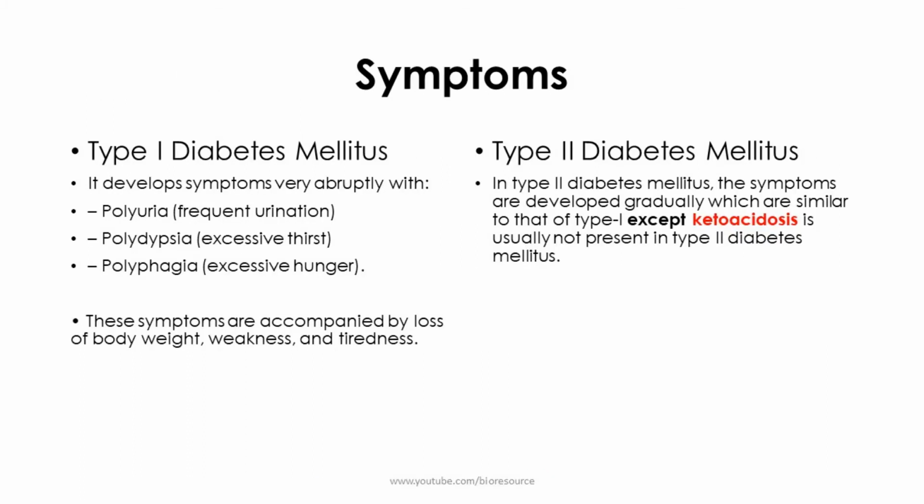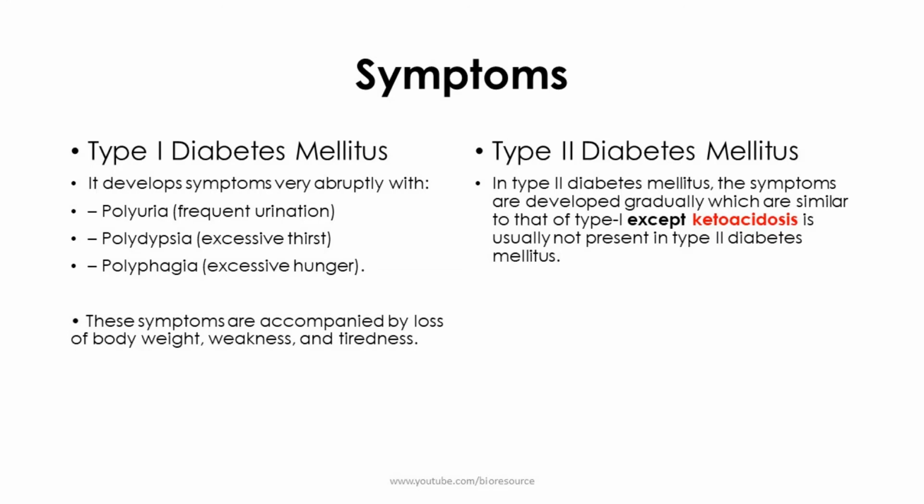So let's see the different symptoms of type 1 and type 2 diabetes mellitus. In type 1 diabetes mellitus, the symptoms develop very abruptly, which causes frequent urination, excessive thirst, excessive hunger, and these are accompanied by loss of body weight, weakness and tiredness. Whereas in type 2 diabetes mellitus, the symptoms develop gradually, and the symptoms are similar to that of type 1, but ketoacidosis will not be present in type 2 diabetes mellitus.